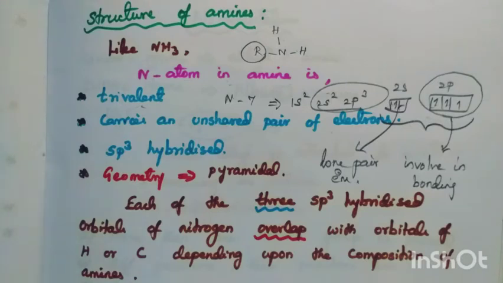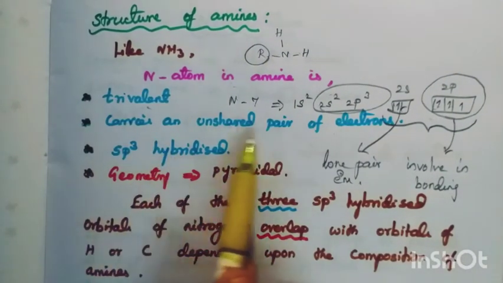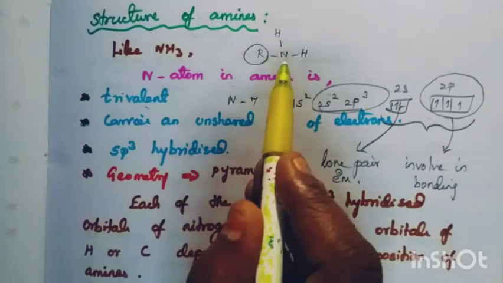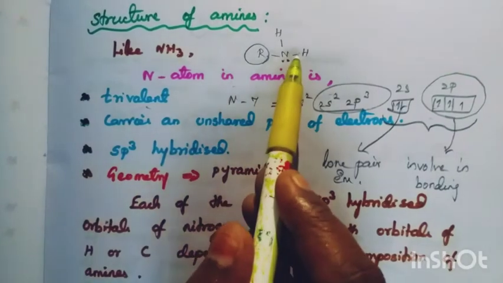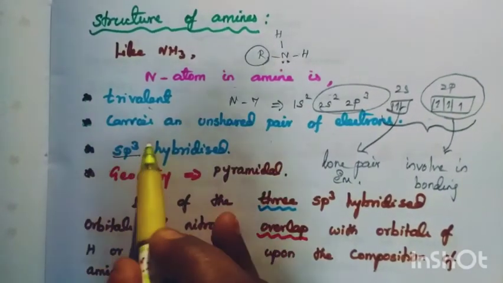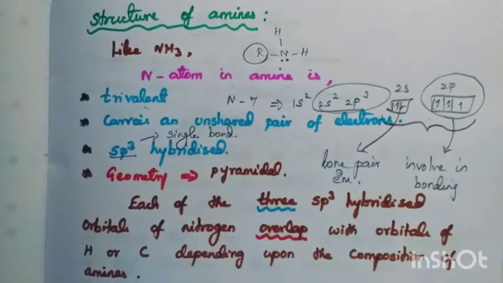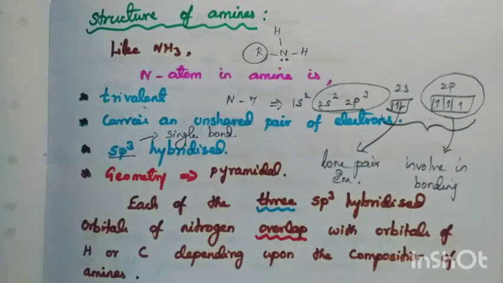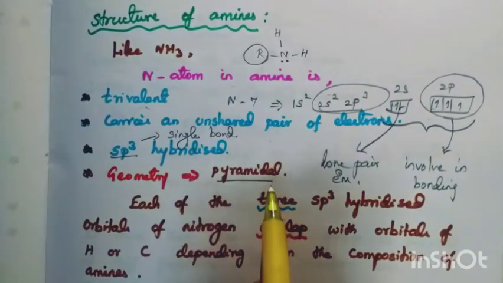Like ammonia, the nitrogen atom in amine is trivalent. What is trivalent? It forms 3 bonds, no? And it carries one unshared pair of electrons. That is lone pair. And sp3 hybridized. All are single bonds, no? So sp3. Single bonded compound is sp3. If there is a double bond it is sp2. Triple bond means sp. And the geometry is pyramidal. Yes, we studied in ammonia. It is pyramidal in the 11th standard, no?